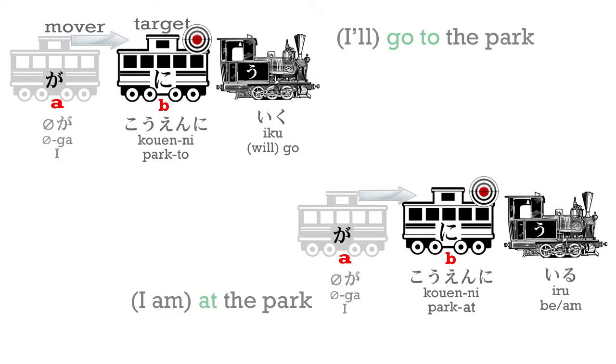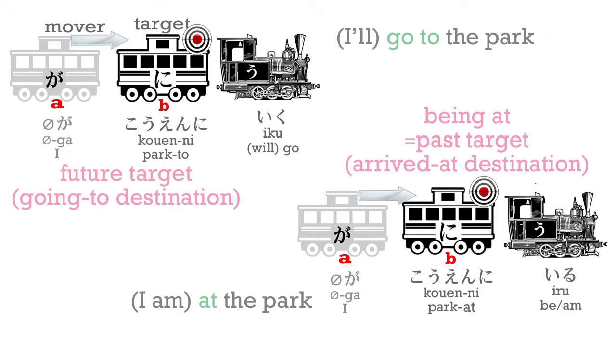Koen ni iku. I'll go to the park. Koen ni iru. I'm at the park. Now, you see, this is also a target, because in order for a thing to be anywhere, it must have gotten there at some point. So, ni can mark not only a future target, the place where I will go to, it can also mark a past target, the place where I went and where I still am.